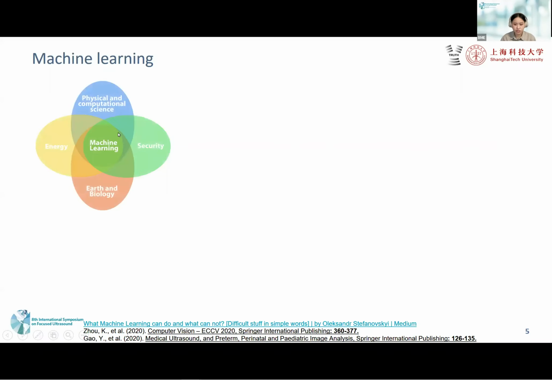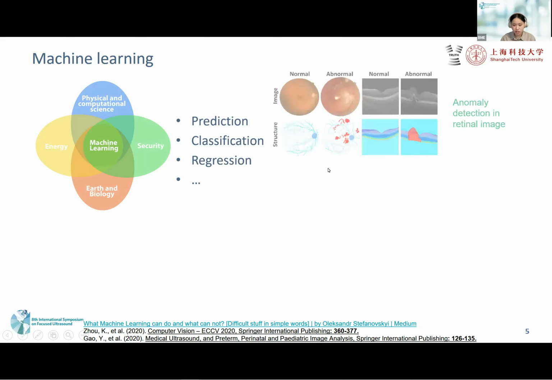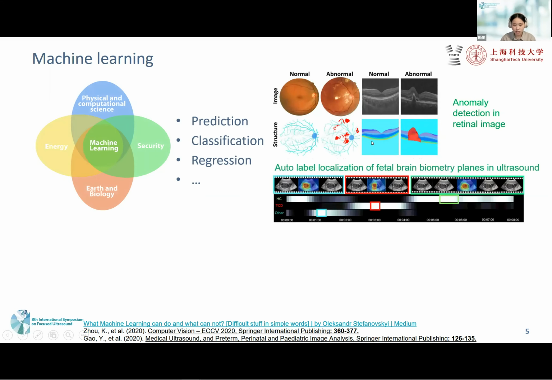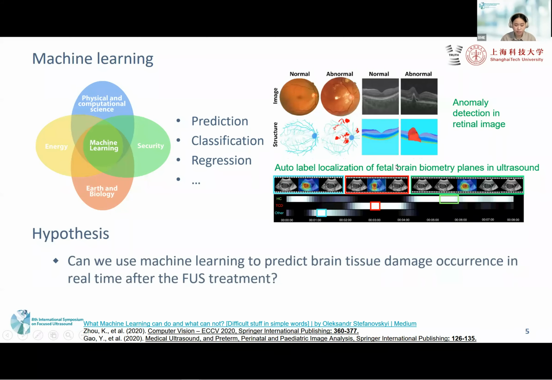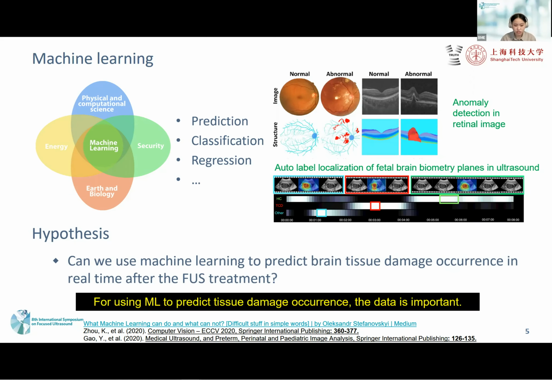In recent years, lots of fields use machine learning for prediction, classification, regression, and so on. Also, machine learning is used in biomedical engineering. For example, anomaly detection in renal images and auto-label localization of fetal brain biometry planes in ultrasound. So our hypothesis is, can we use machine learning to predict brain tissue damage occurrence in real time after the FUS treatment? For using machine learning to predict tissue damage occurrence, the data is important.